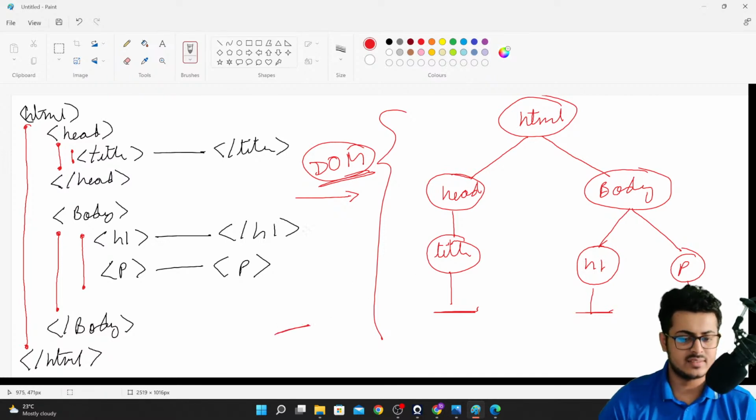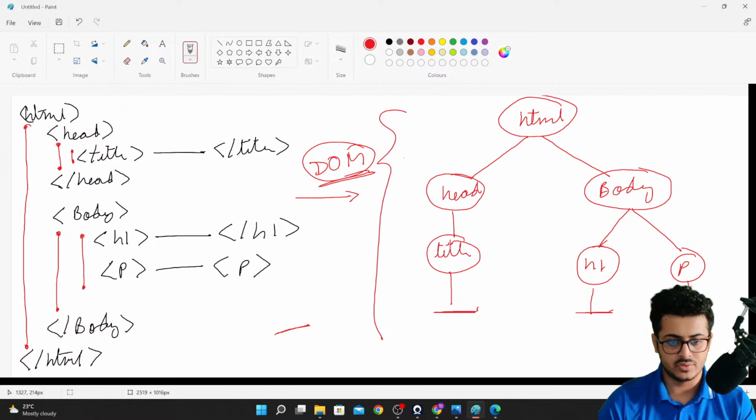So I just thought that I should make you guys familiar with the DOM tree a bit, so that at a later point of time, if you are coming into our future boot camps on JavaScript or React.js, you have a basic understanding about what is a DOM tree. Okay, so this is usually referred to as a DOM tree or document object model. So please do remember this, guys. It's pretty important for the future.